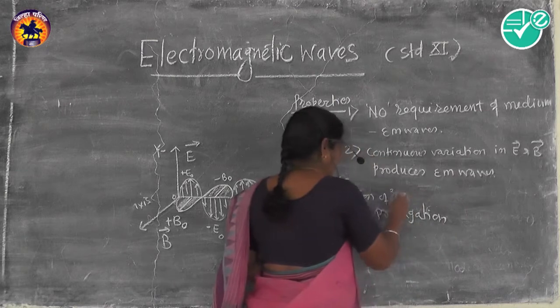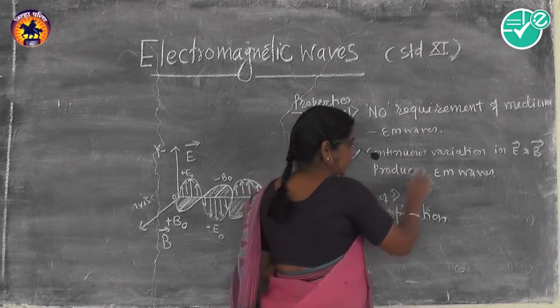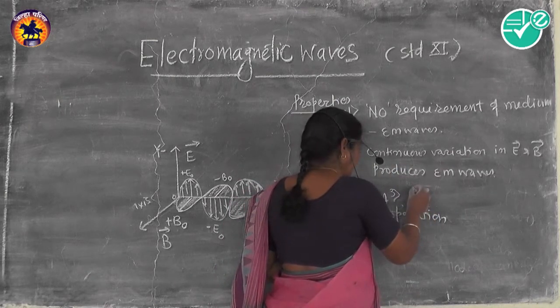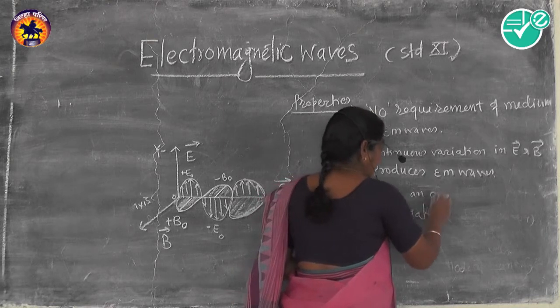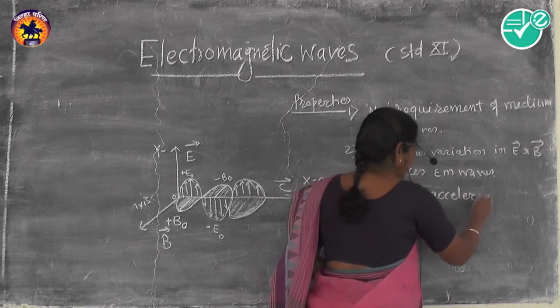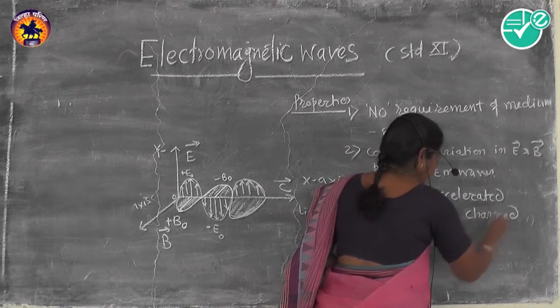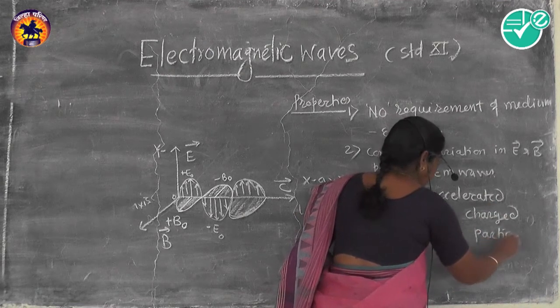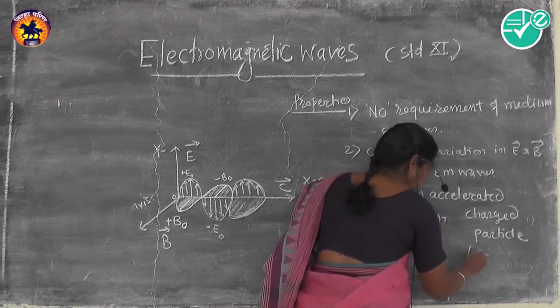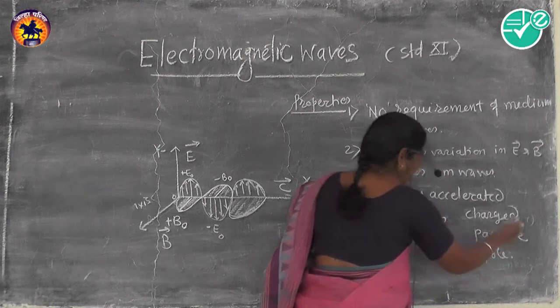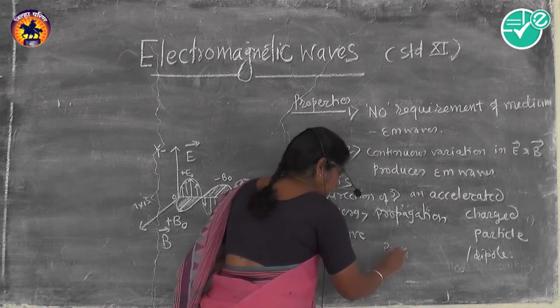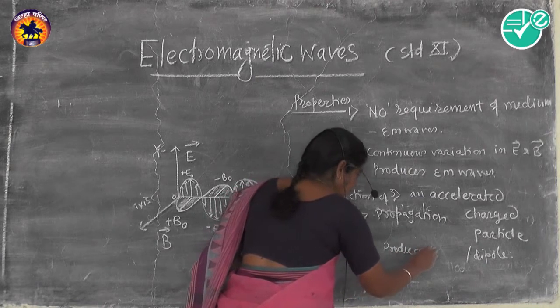The most important thing is that for this variation, what is required? An accelerated charged particle or dipole produces EM waves.